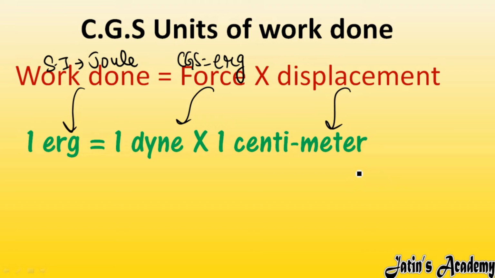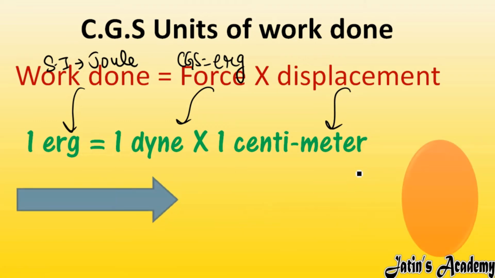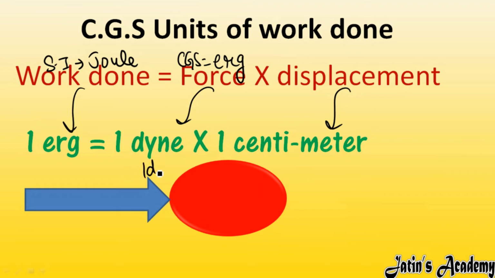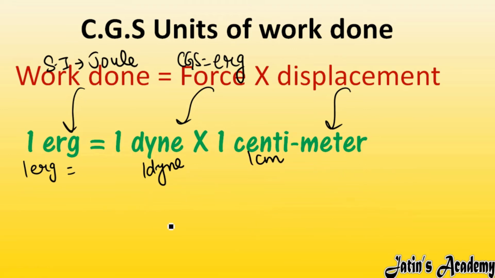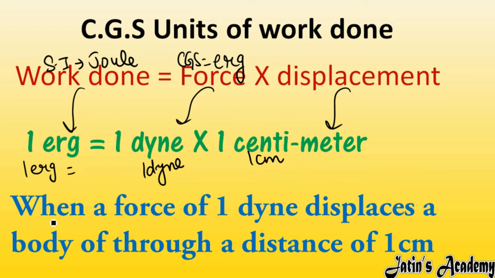Clear? Here we will define 1 erg. 1 erg means when 1 dyne of force is applied to an object and that object moves through 1 centimeter, in that case you will say that 1 erg of work is done. See the definition of 1 erg carefully. When a force of 1 dyne displaces an object through 1 centimeter, the work done is 1 erg. Clear?